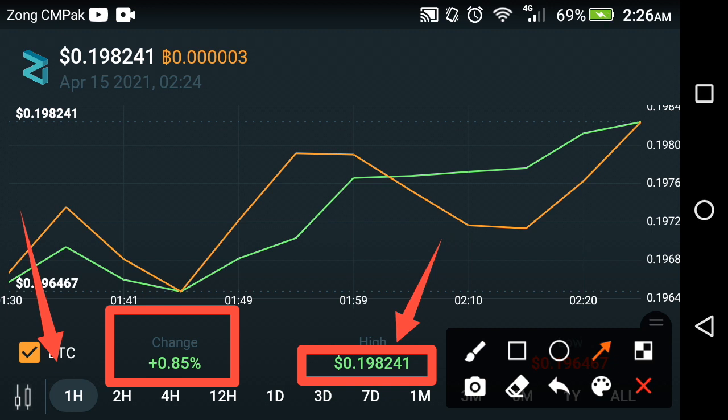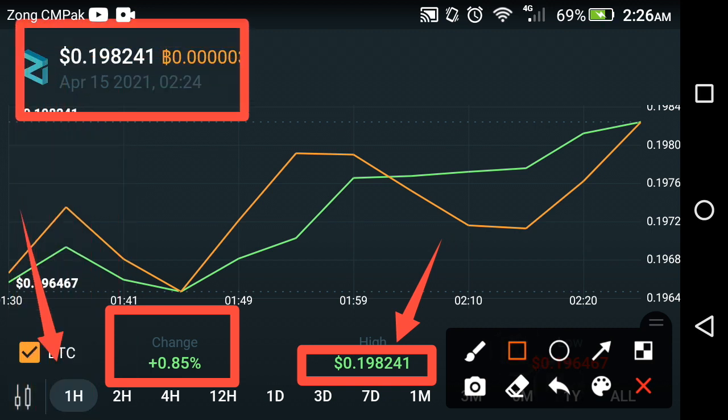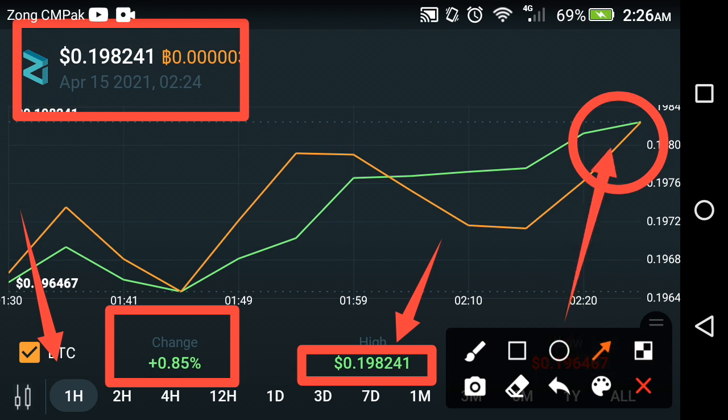If we look at the current price of Zilliqa coin, $0.19824 USD is the current price of Zilliqa coin. And currently at this time the status of Zilliqa coin is moving upward, in explosion mode at this time, friends.